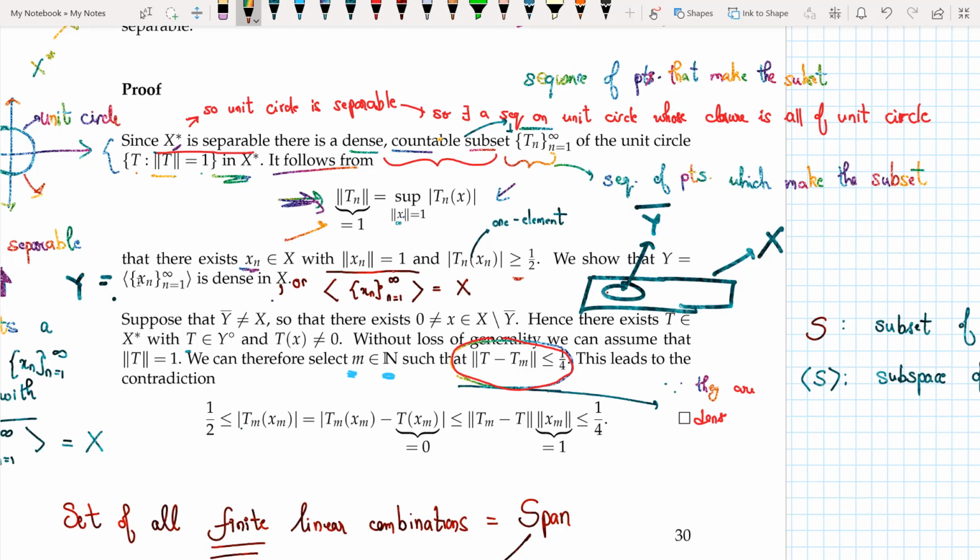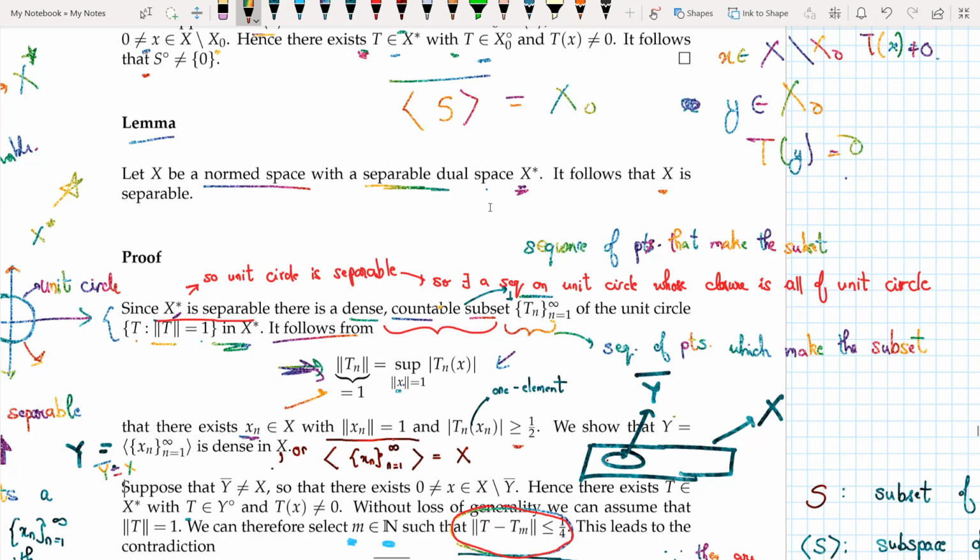And what I need to show now is that if I take a sequence xn, and take the span of that sequence and then take the closure of it, then that should be equal to the whole space itself. So y is given like this, and I want to prove that closure of y is equal to X. If I can prove that, then I can show that my space X is separable, and that is what I wanted in the first place. So I had a separable dual space X star, and my goal was to show that X is separable.